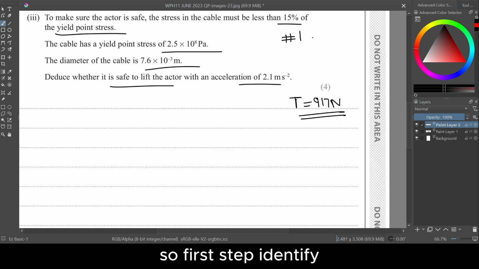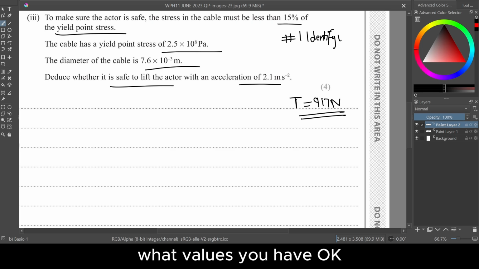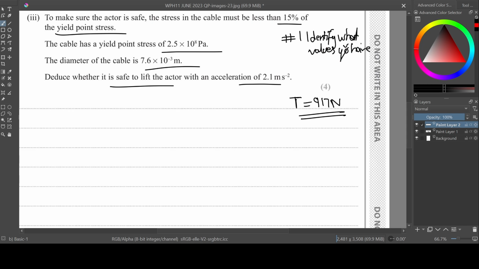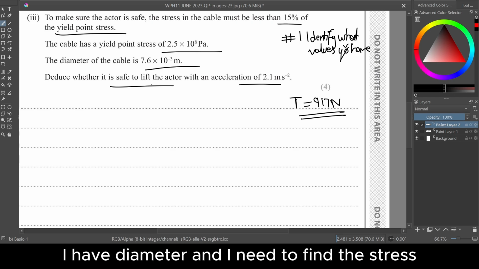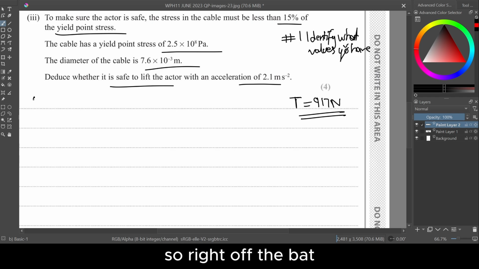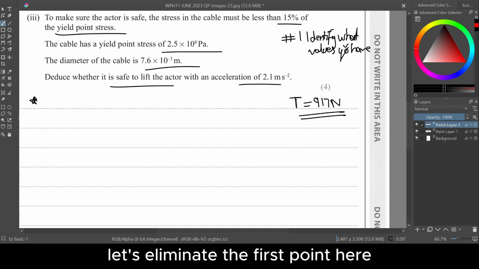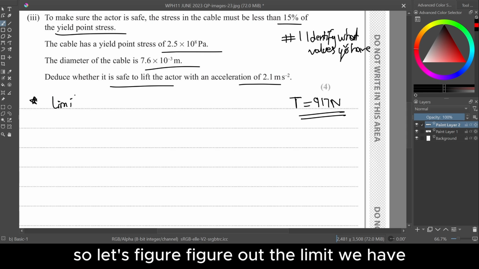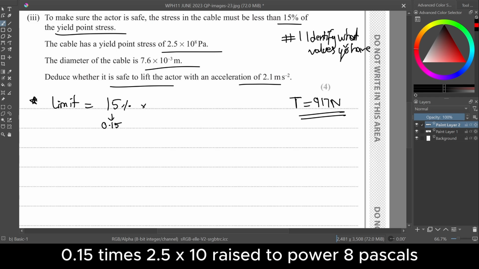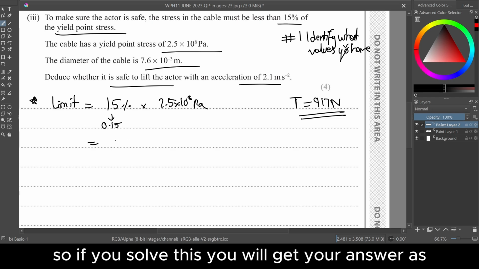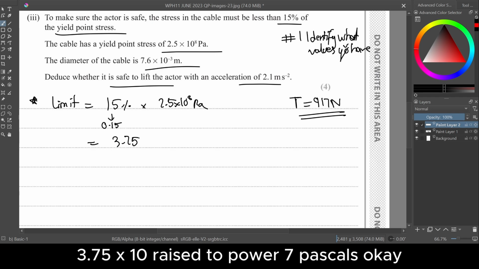So first step, identify what values you have. Now I basically have the limit, I have the diameter, and I need to find the stress. So right off the bat, let's eliminate the first point here. So let's figure out the limit we have. It's 15%, which is in other words 0.15 times 2.5 times 10 raised to power 8 pascals. If you solve this, you will get your answer as 3.75 times 10 raised to power 7 pascals. Okay, this is the limit.